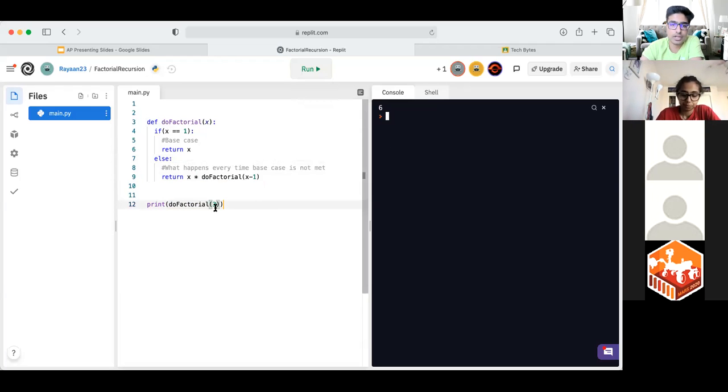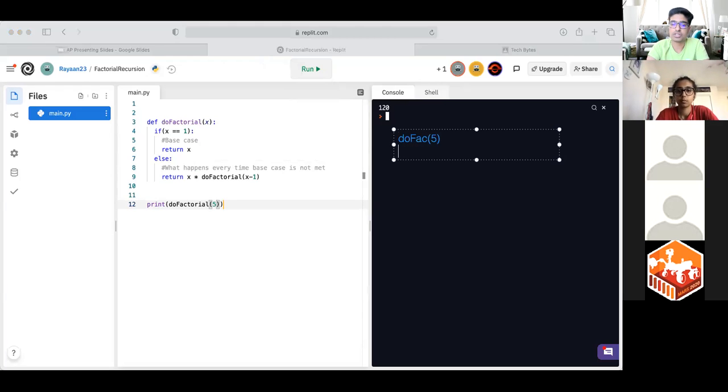If we do it similarly, let's go 5 factorial. We should get 120, and there we go, we get 120. And remember, guys, the way this is working is like we just discussed. It's calling do factorial 5, which then calls do factorial 4, which then calls do factorial 3, then do factorial 2, and lastly, the base case of do factorial 1. Once this last function has been called, the do factorial 1, we return with the value of 1. So then it becomes 2 times 1.